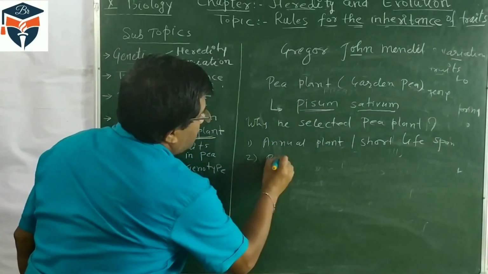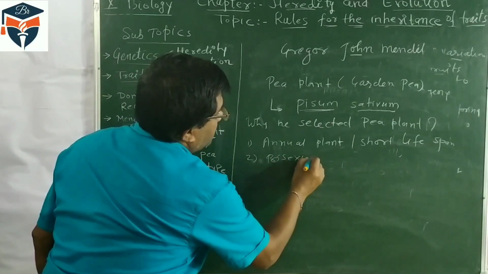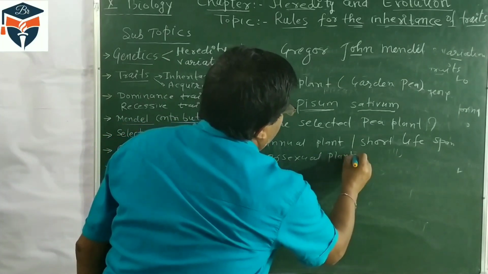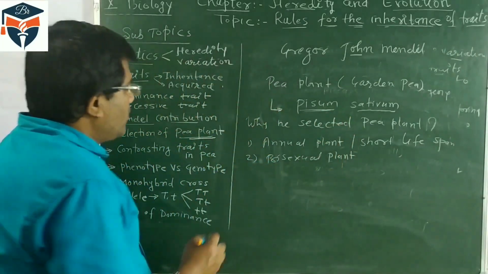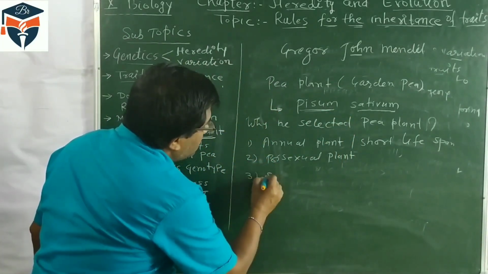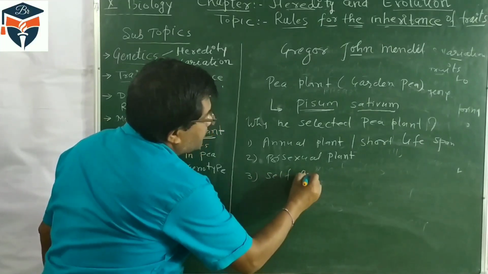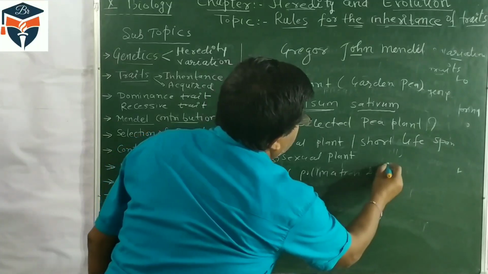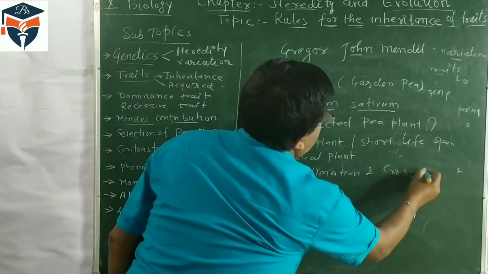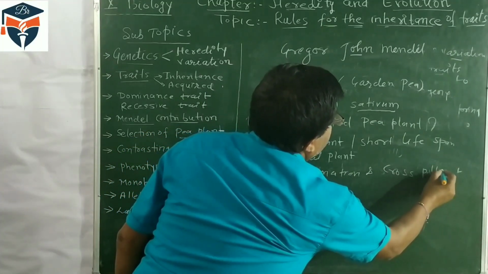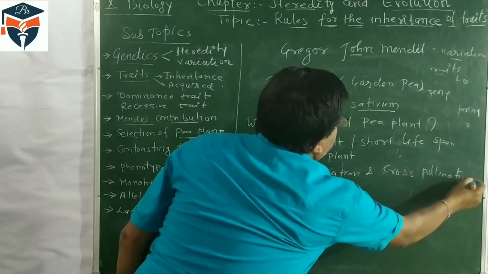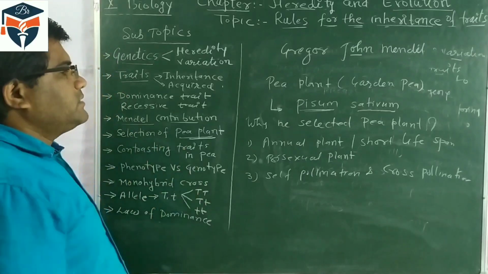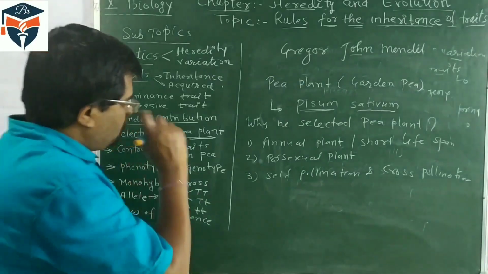Second, the pea plant is a bisexual plant. Male and female parts are present in the flower. Third, self-pollination as well as cross-pollination occurs.